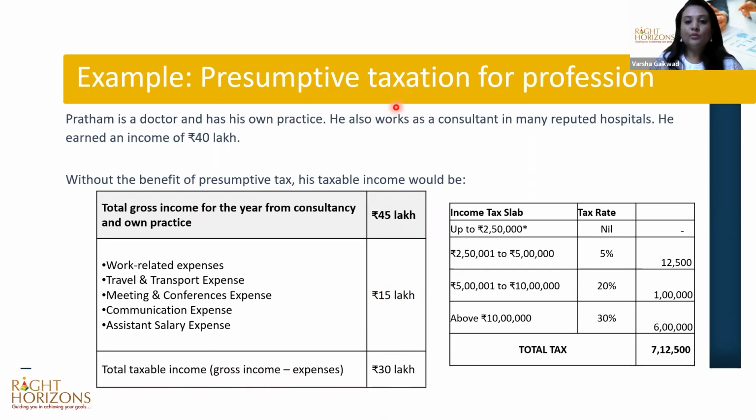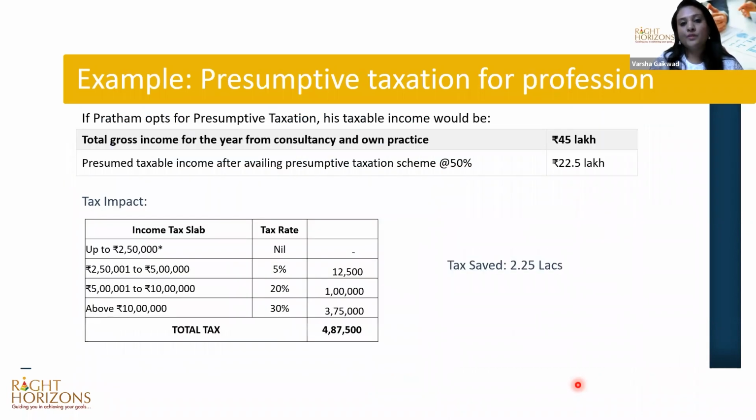Let's assume that these are only his two sources of income, and out of this 30 lakhs after deducting expenses, this is his taxable income. So now on this 30 lakhs, he needs to pay tax. If we apply the tax slab rates and calculate the income tax that he would be paying, it will come to about 7,12,500.